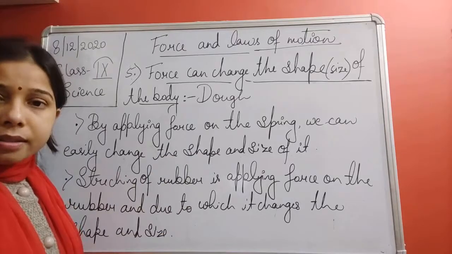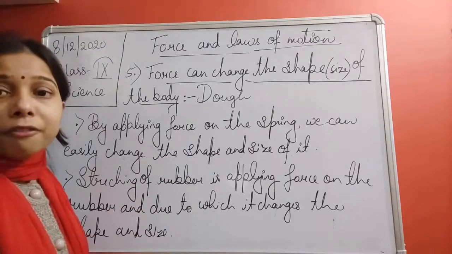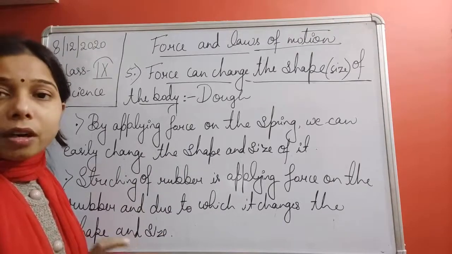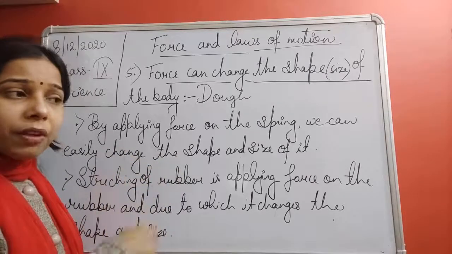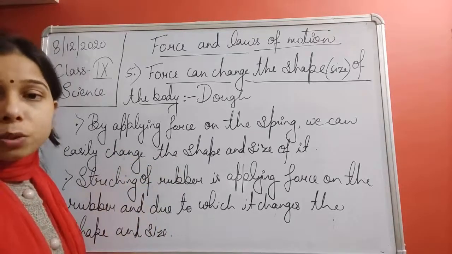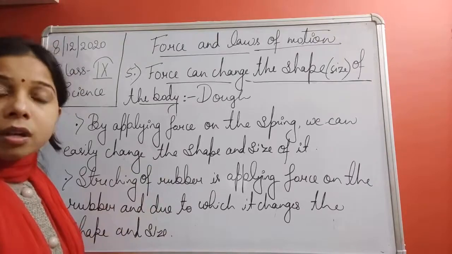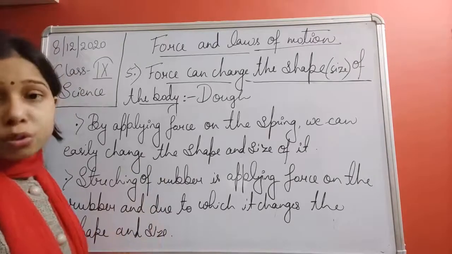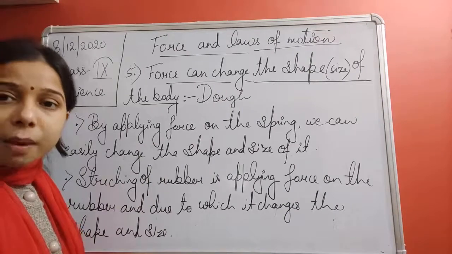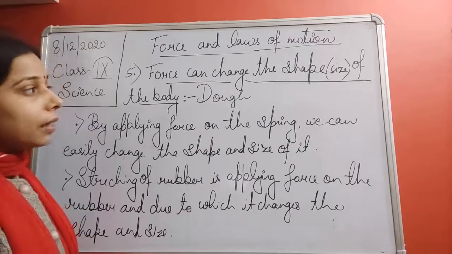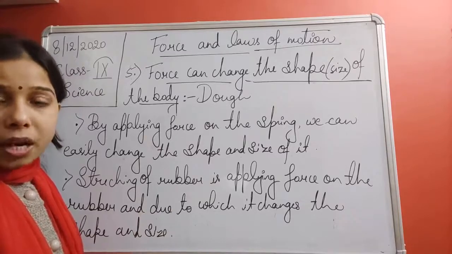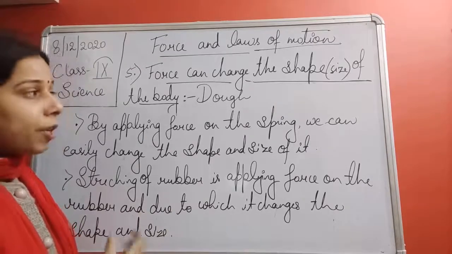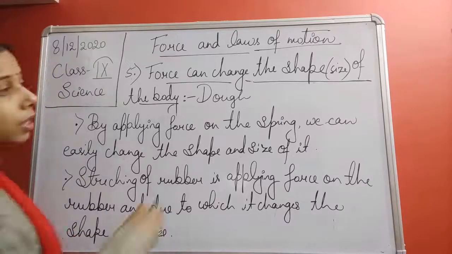So when we press it, we are applying a force on that dough to give it a shape, and thus the size of the dough, which was smaller, also increases when you press it, which helps in making chapatis. So we can say that here also we use a force to change the shape and the size of the object.